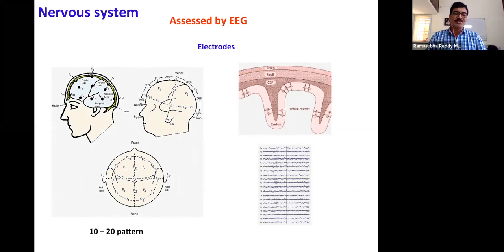And about the nervous system. The nerves are everywhere in our body, right from the head, the brain is full of nerves, and from there to the toe of our body.